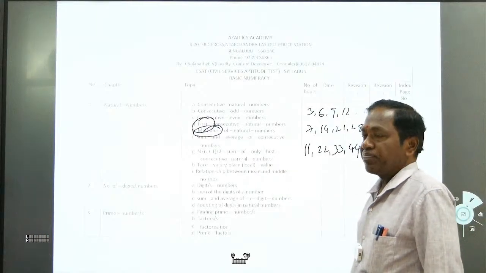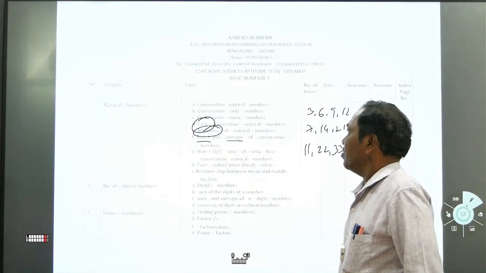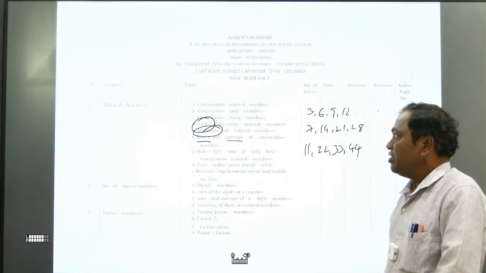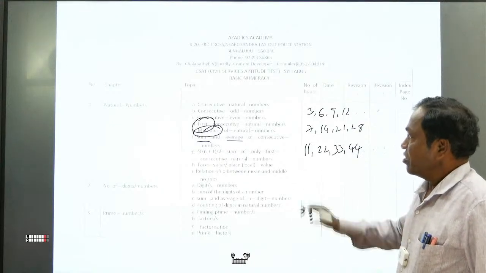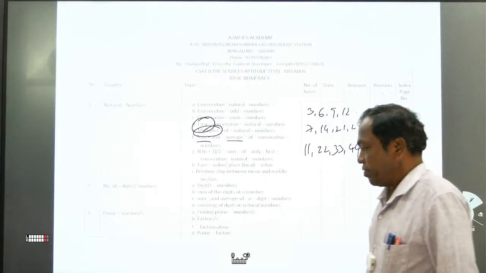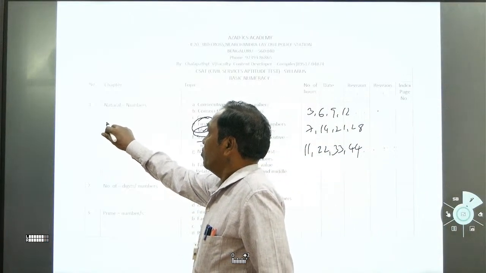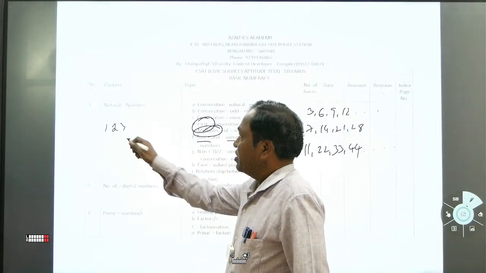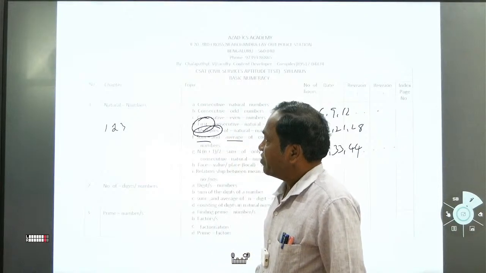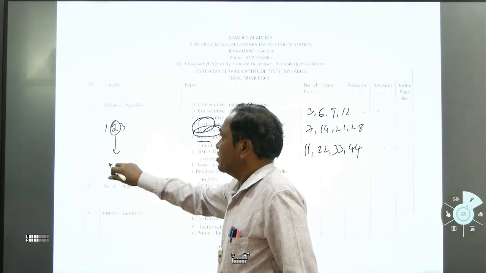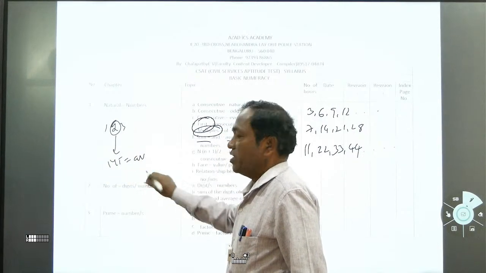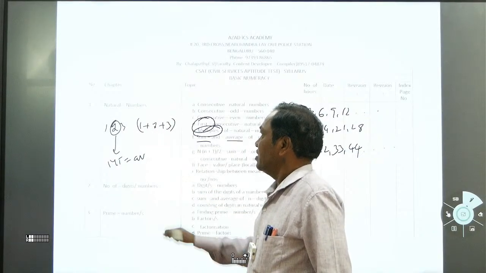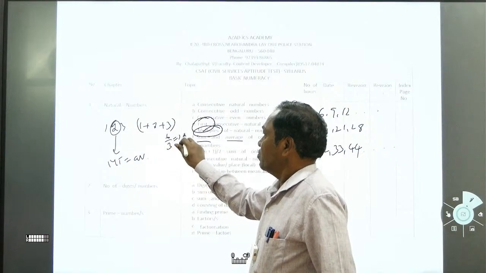Multiples of natural numbers. And sum and average of consecutive numbers. This is essential. The average is equal to the middle term in consecutive numbers. For example, 1, 2, 3. There are 3 numbers. What is the average? The middle term is equal to the average. 1 plus 2 plus 3 is 6, 6 by 3 is 2, and 2 is the middle term.